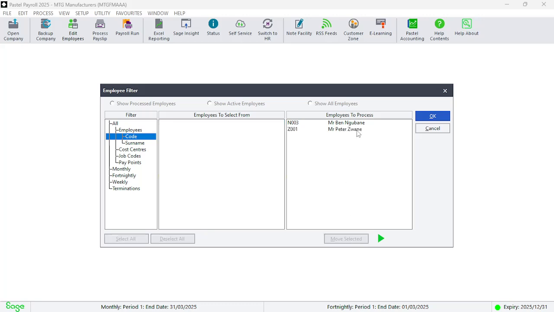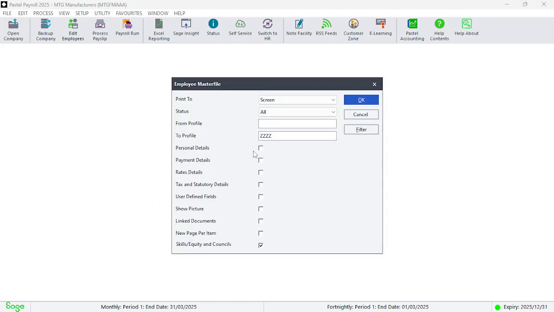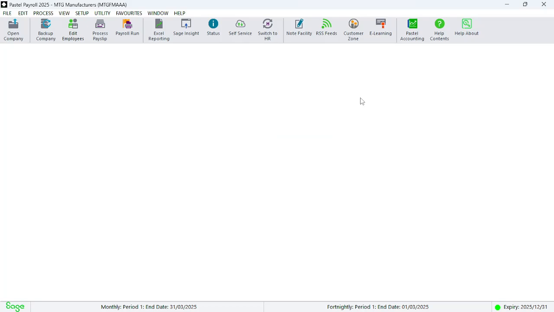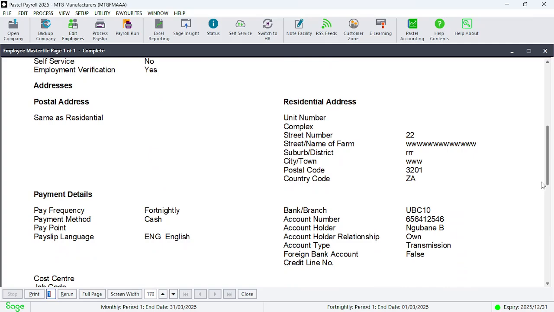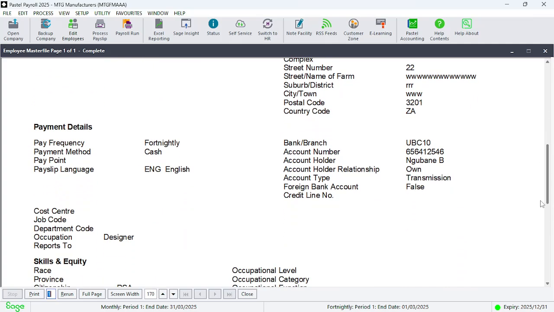So we'll move it here away. So we have a choice of moving the date here now. Personal and payment details. Now we have to specify personal details, payment details, and we don't need to worry about profile. We haven't used it, so click OK, and there's going to come up here the best of Ben Gobane. There are the personal details. You would have captured all of that, and there are the payment details that we've just worked on now.